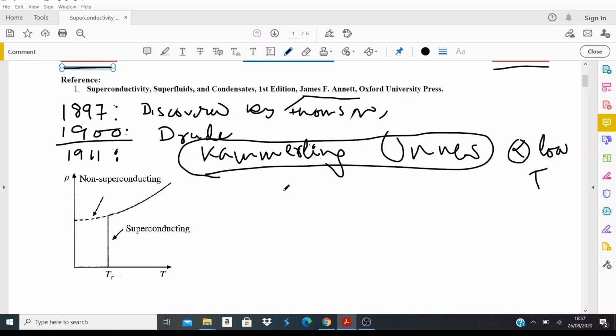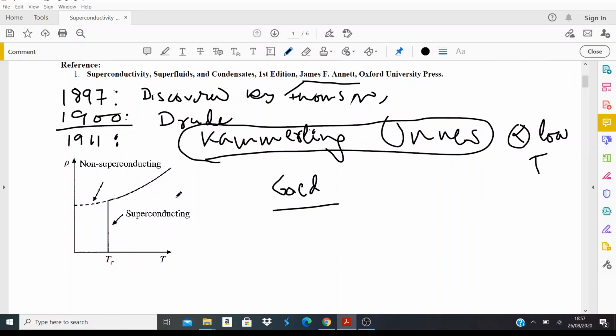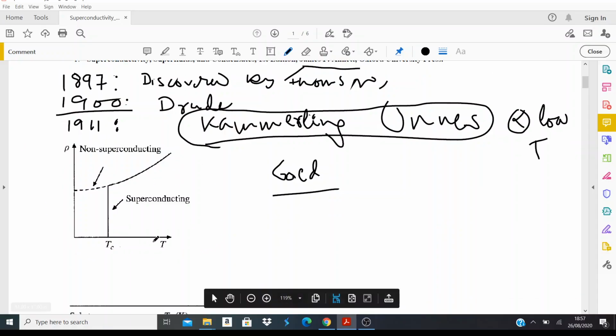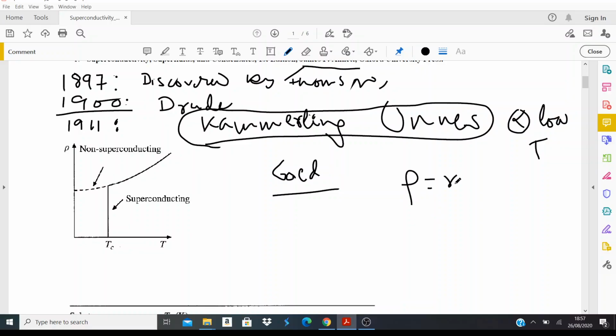And let's say he started with gold, right? And then he went to a very low temperature and measured the resistivity of the sample, right? And then what was his expectation? That's the important thing. If you follow this curve here, he was measuring the temperature and the resistivity of the sample. So rho here is nothing but the resistivity of the sample. He was cooling down the sample and measuring the resistivity.